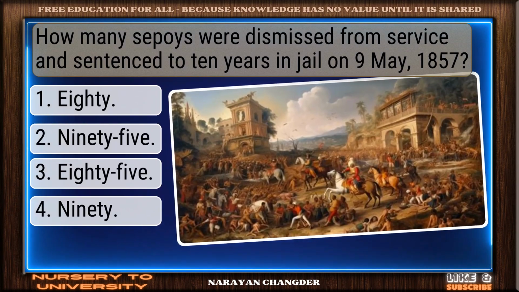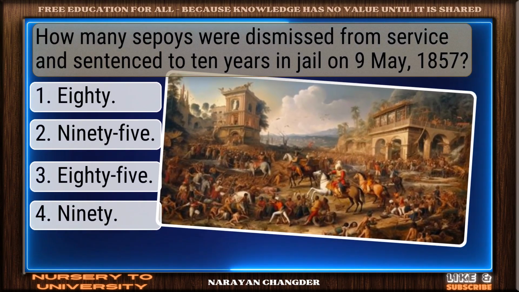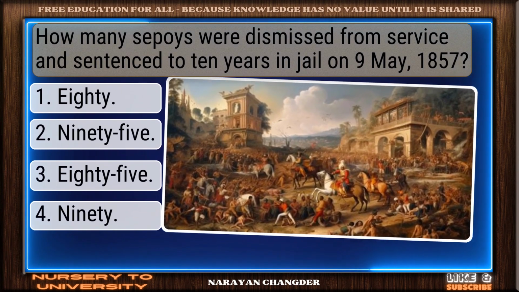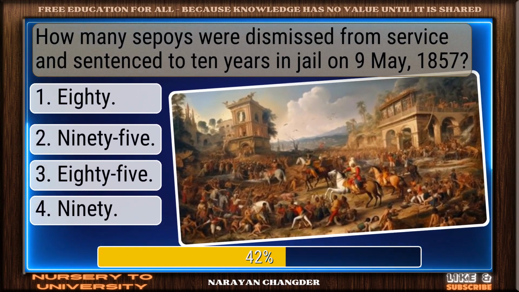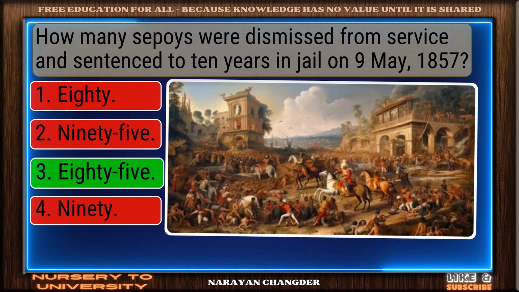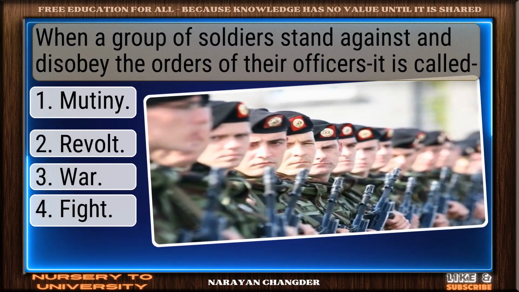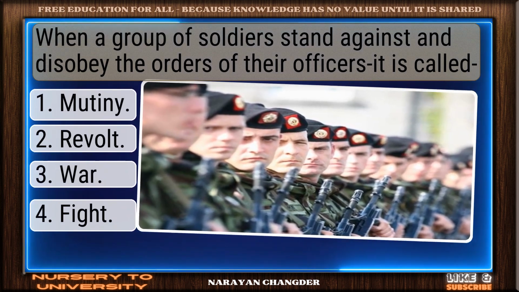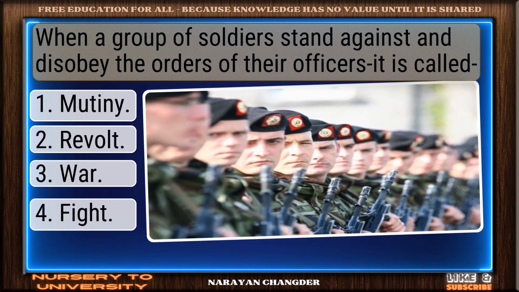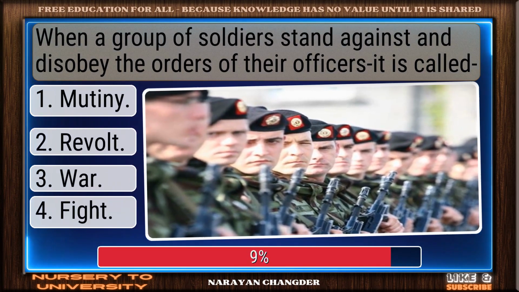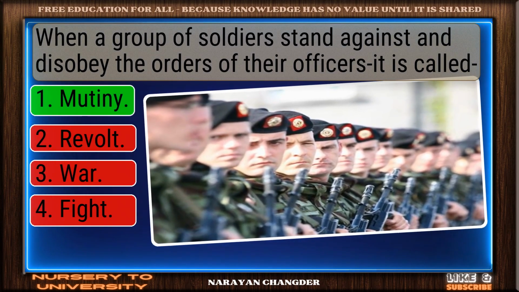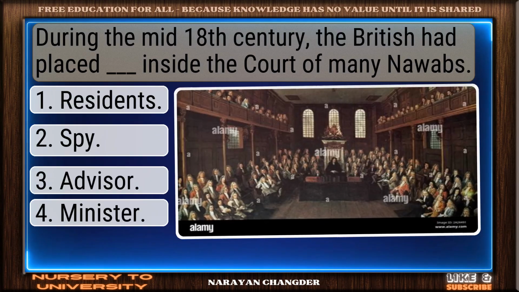Question number 32. How many sepoys were dismissed from service and sentenced to 10 years in jail on 9 May 1857? Good job. Your answer 85 works well here. Question number 33. When a group of soldiers stand against and disobey the orders of their officers, it is called. Bravo. Mutiny is the answer.